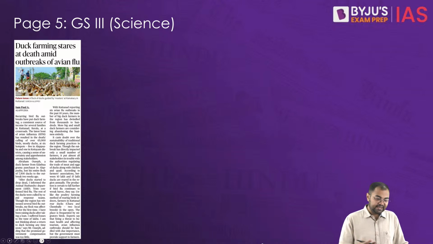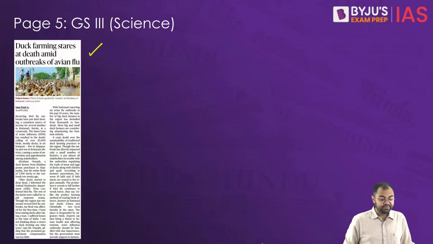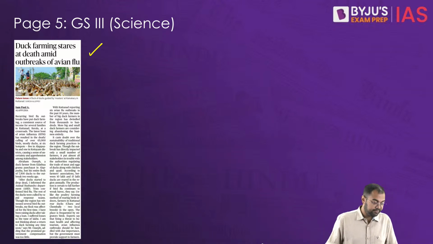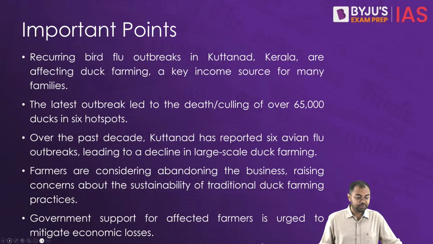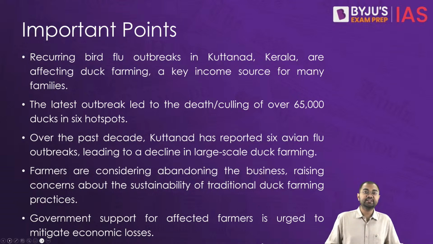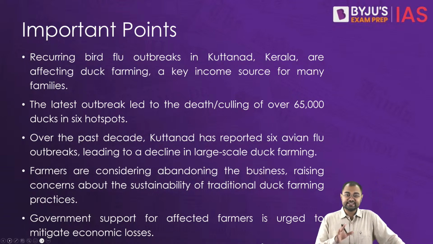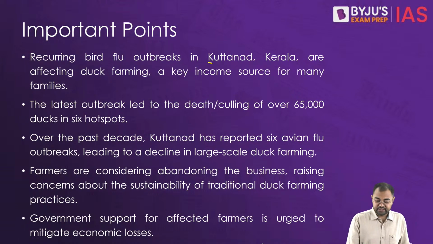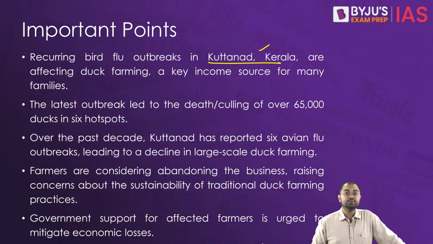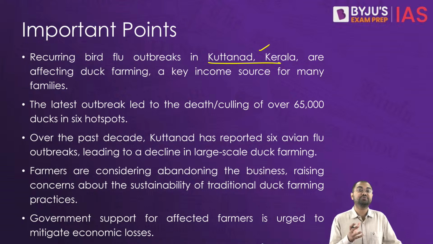Now coming to the next article, this is duck farming stares at death amid outbreaks of avian flu. Now from the perspective of this article, what we basically are seeing is that there have been recurring cases of bird flu outbreaks in some of the areas, especially in Kuttanad in Kerala. Now they have significantly impacted duck farming, something which is a very vital source of income for many of the families in this particular region.